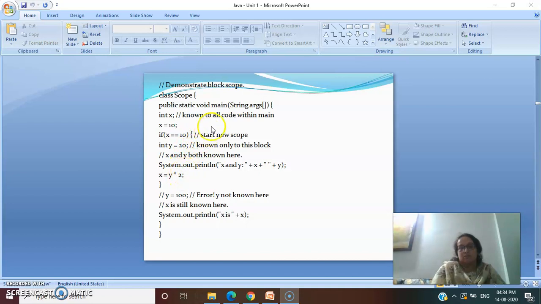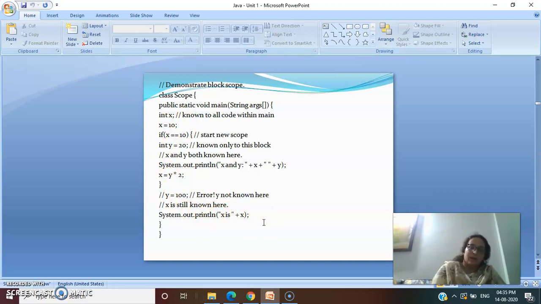So it will give you an error if you initialize y, not declare, if you assign some other value to y over here. But x is still known here, outside this block also, because it is declared in main over here, so it will be printed here also.